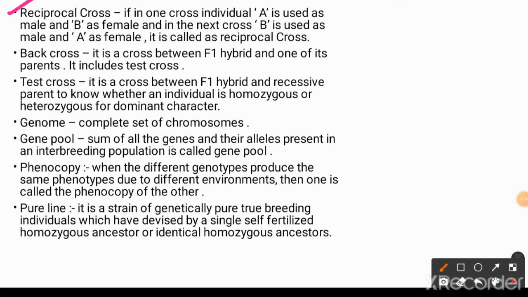Now we are going to understand about reciprocal cross. Reciprocal cross is a cross in which we interchange the sexes of the parents, which are going to cross with each other and result in the formation of progeny.